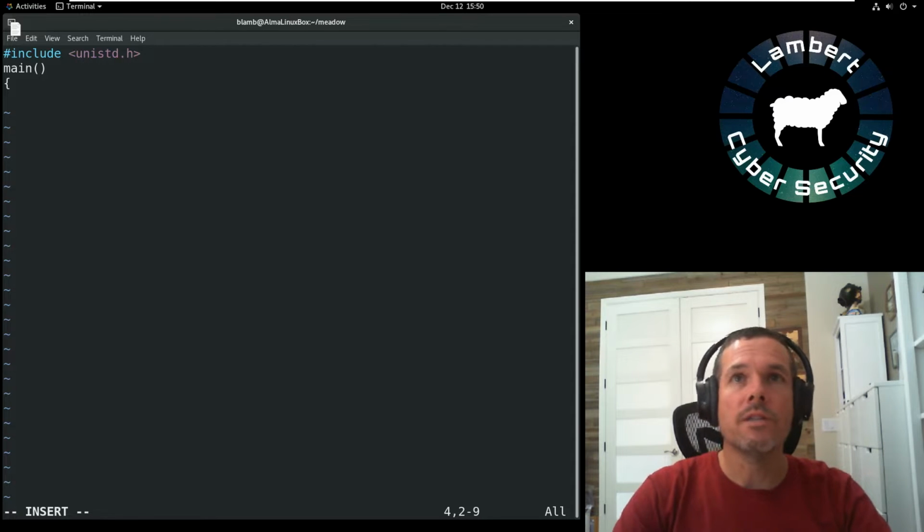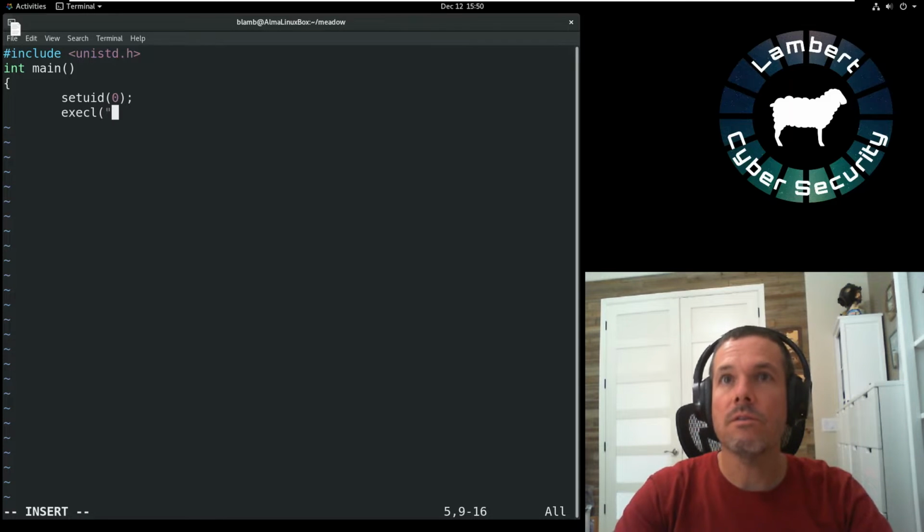Okay, so what do we want it to do? All right, so the first thing is that we want it to set UID to 0. So we're going to run this as a normal user, but we immediately want it to become root. And we also want it to change over to a different process.